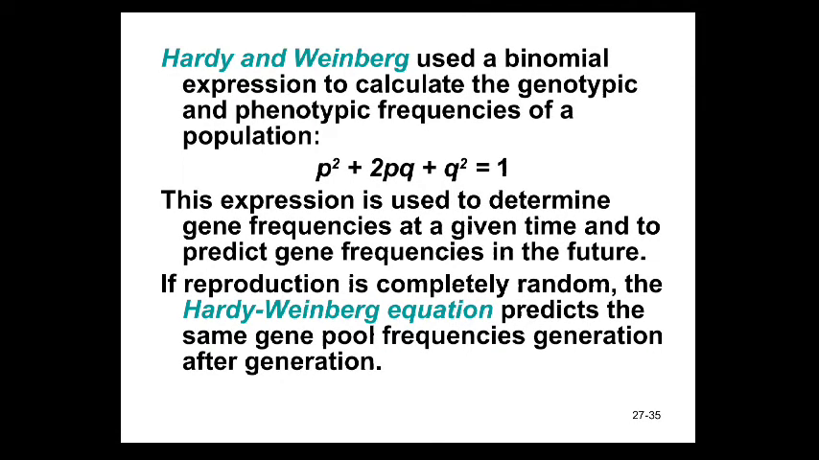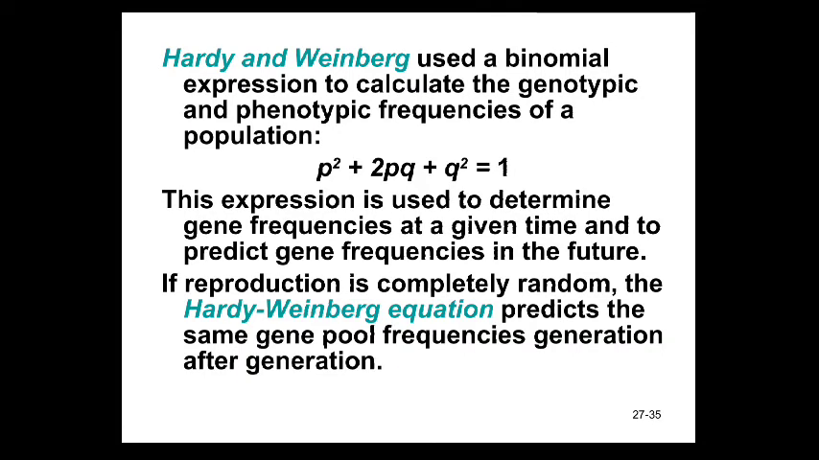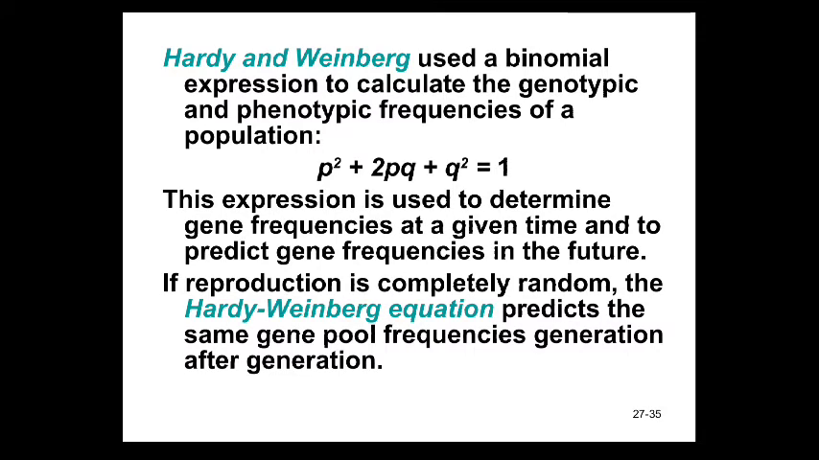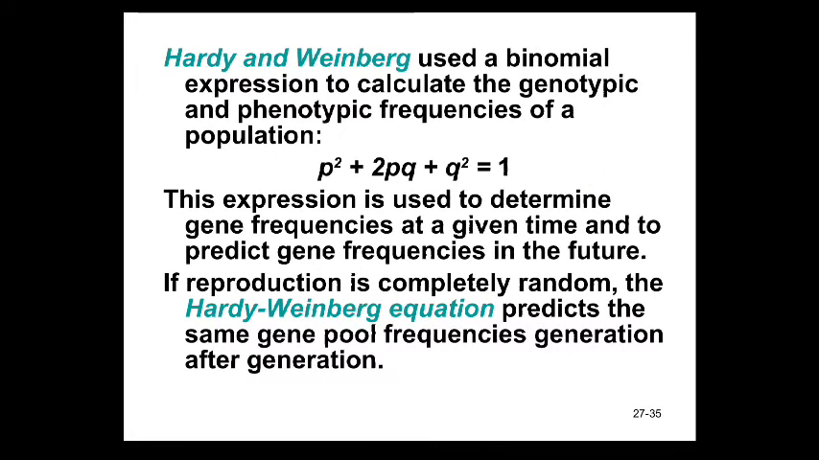This equation is nothing but the expression or determination of gene frequency at a given time, and it predicts gene frequency in the future. If reproduction is completely random, the Hardy-Weinberg equation predicts the same gene pool frequency generation after generation. Therefore we conclude that if the gene frequency is similar, the Hardy-Weinberg equation equals 1.